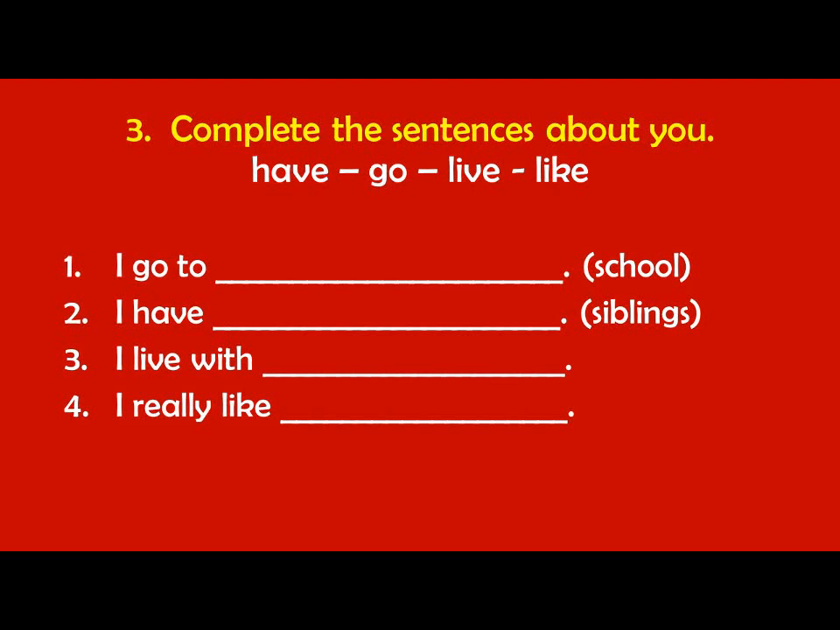Exercise number 3, complete the sentences about you. And so now you take a piece of paper and you write something about you. I go to, where do you go? I go to, what's the name of your school, for example? Or what's the name of your workplace? I live with, who do you live with? Do you live with your brother, sister, mother, father, parents? Who do you live with?